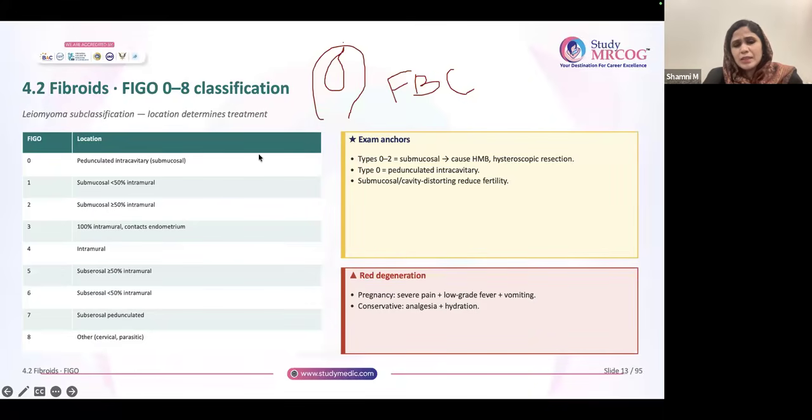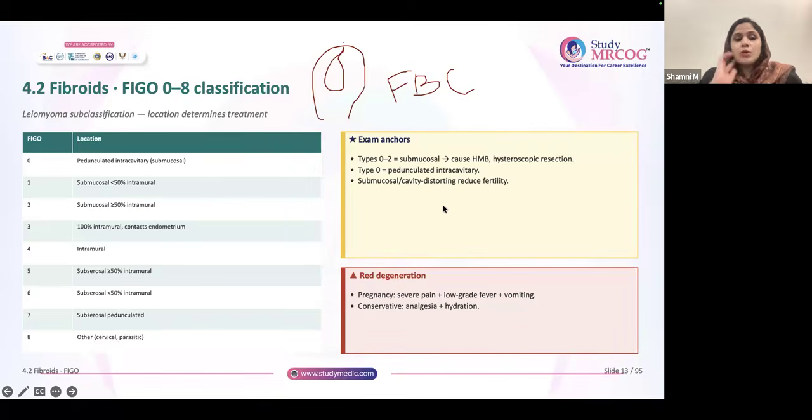3 is 100% intramural, but it's contacting the endometrium. 4 is intramural. 5 is subserous, but more than or equal to 50% intramural. 6 is subserous, less than 50% intramural. And finally, 7 is subserous pedunculated, and 8 is cervical and parasitic fibroids, the other groups.